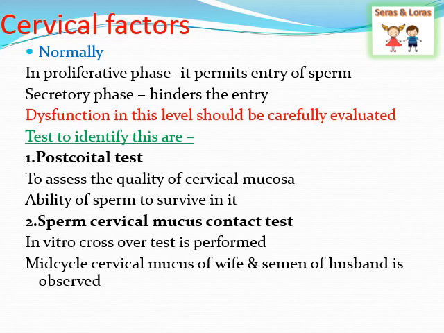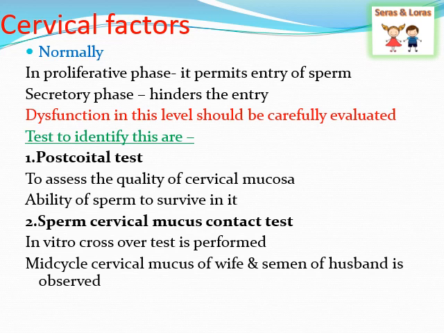There are some tests for that. The first one is post-coital test. In that, we are assessing the quality of cervical mucosa. We are taking the mucosa of the cervix and we will assess whether the sperm is able to overcome this mucosa and reach the uterus.